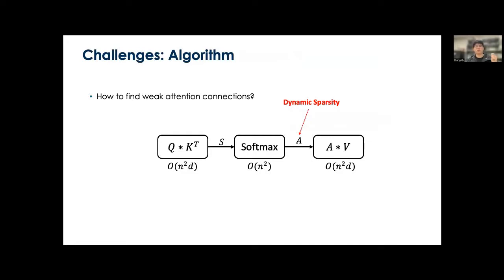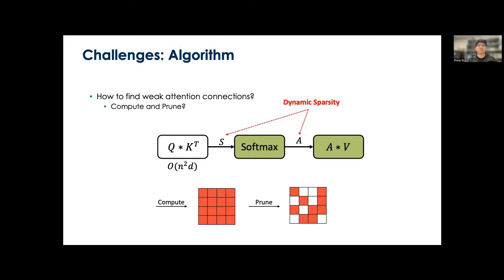However, it is non-trivial to leverage such sparsity in the attention graphs. The first question is how to locate those weak attention connections. The most straightforward way is to obtain the attention weight matrix A first and then compare the values to select the important ones. A similar strategy can be applied to the attention score matrix because the softmax function does not change the relative value between different attention weights. Therefore, we can leverage this redundancy in the attention score matrix to make softmax and A times V sparse operations. We call this compute and then prune.